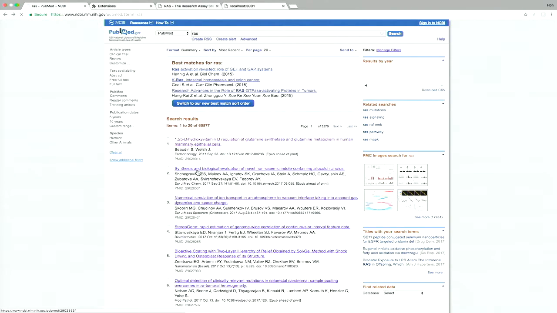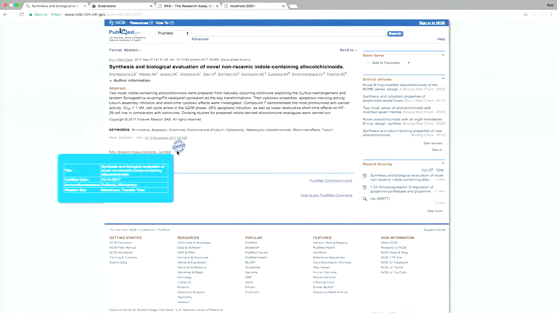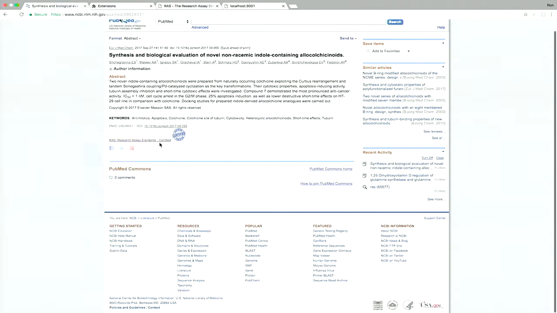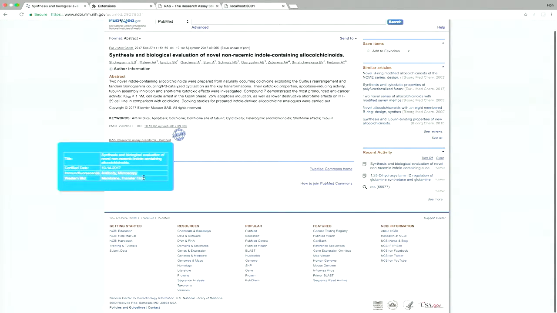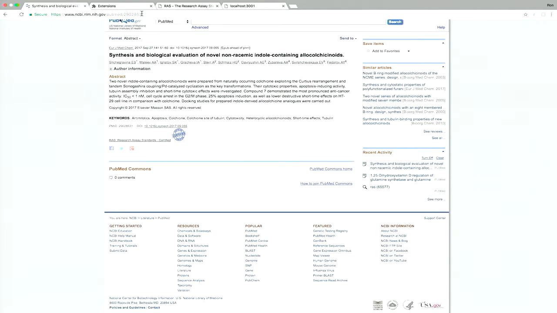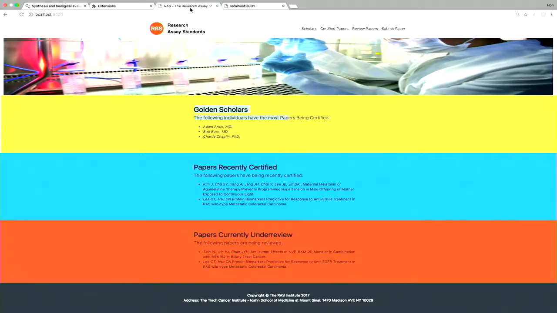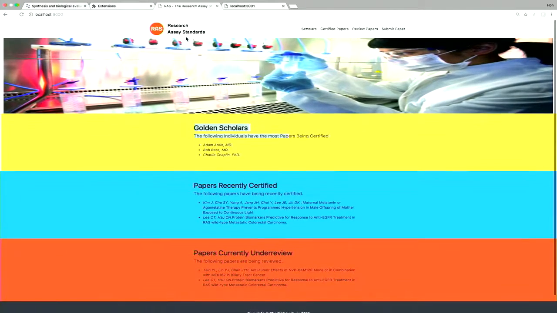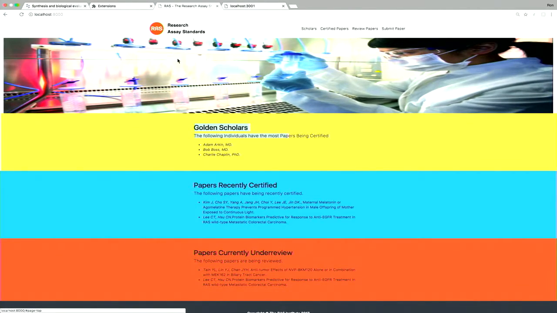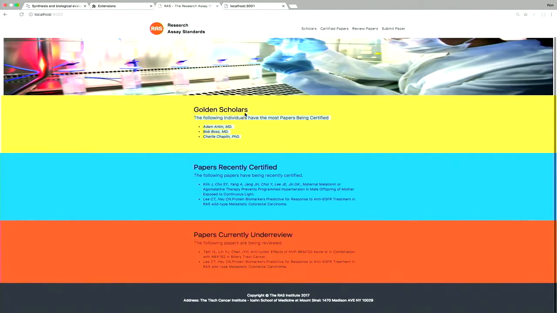Let's go to another article. The second one, for example. See another. This one is approved, and those methods can be verified, and you can take the paper and do the experiment. Now, if you want more information, you go to our website. Okay. So we have an institution. We call it Research Assay Standard. That's the S. The other meaning of that. So we pull in the scholar information, whatever paper has been certified or is under review.